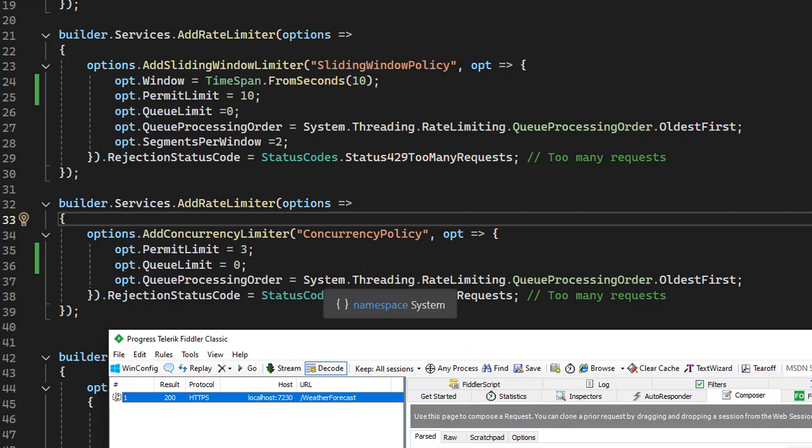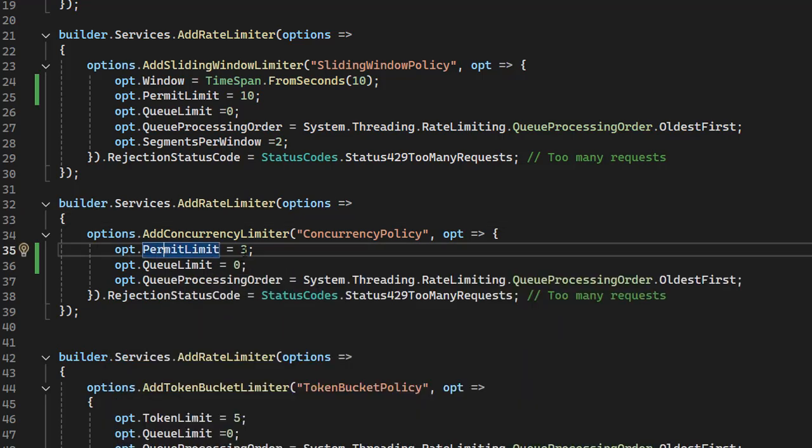In the concurrency policy there is no time duration, unlike fixed window which accepts only 3 requests in 10 seconds. In concurrency it accepts whatever limit we set. Suppose the limit is 3, it accepts 3 requests. If I send 10 requests, 7 are going to fail and 3 are going to be processed.